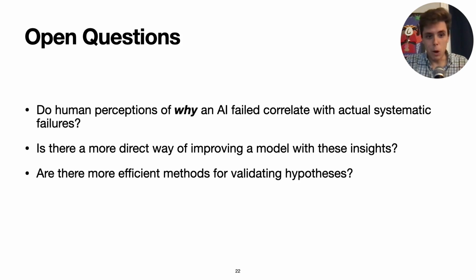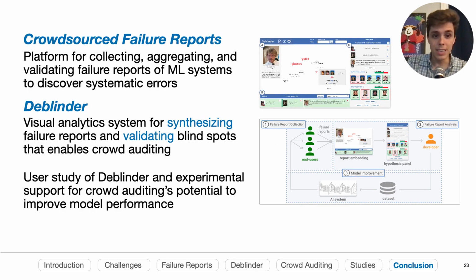So lastly, there's just some open questions. We kind of empirically validated that the insights that end users have do correlate to model failures, but some formal testing of whether human insights of why a model might fail correlate with the actual reasons a model might fail could be very interesting, including more direct ways of improving models, and finding more efficient methods for validating hypotheses, maybe in some automated ways. In sum, we introduced the idea of crowdsourced failure reports and developed a visual analytics system, Deblinder, that helps end users actually use them to discover systematic failures in AI systems.